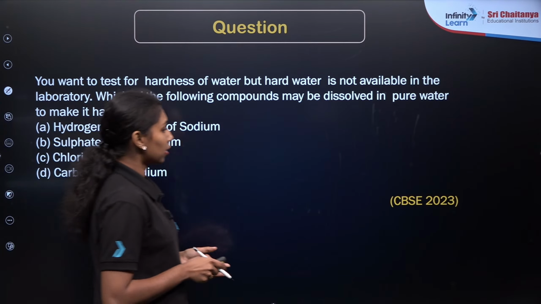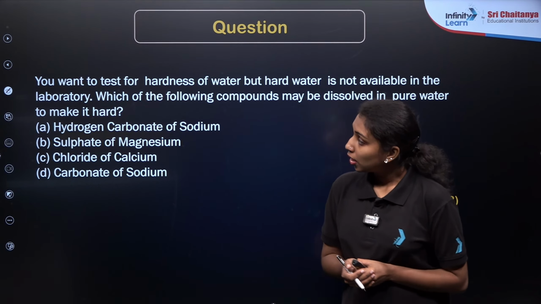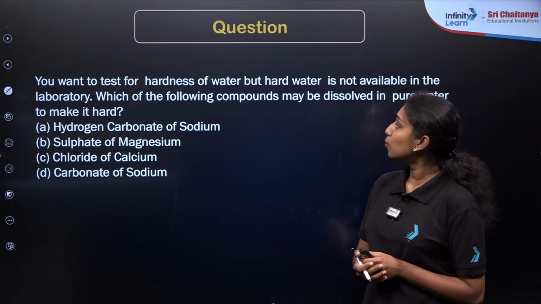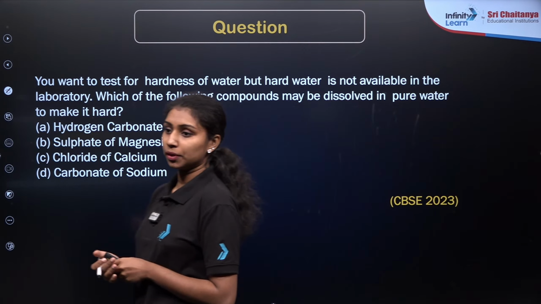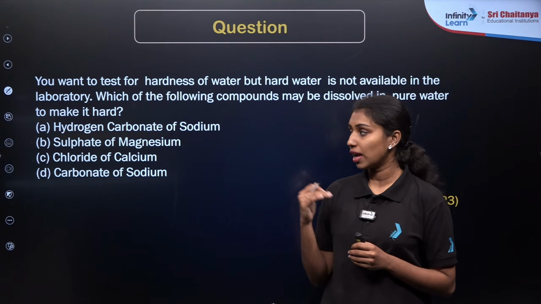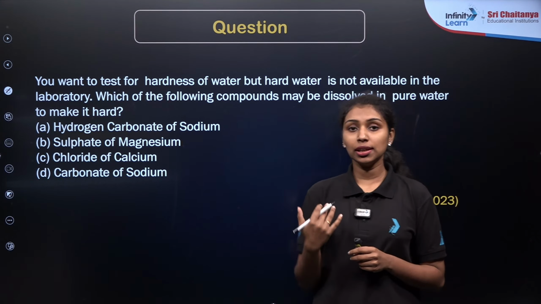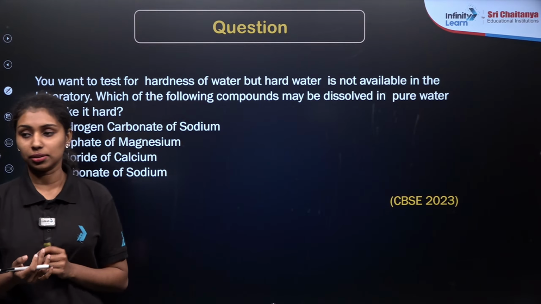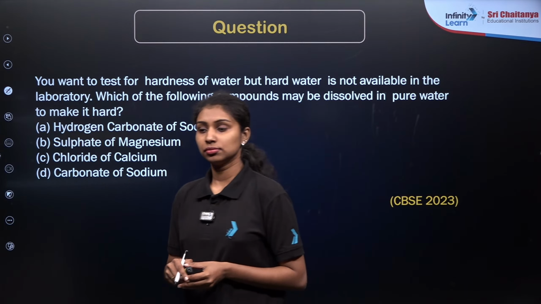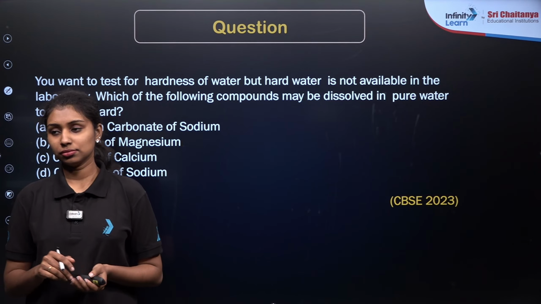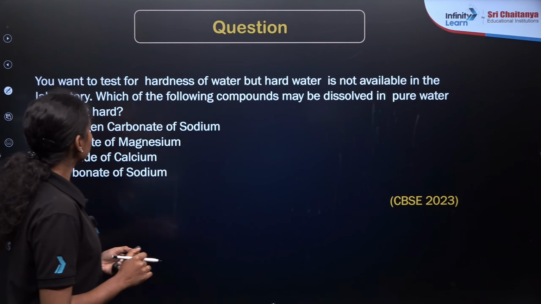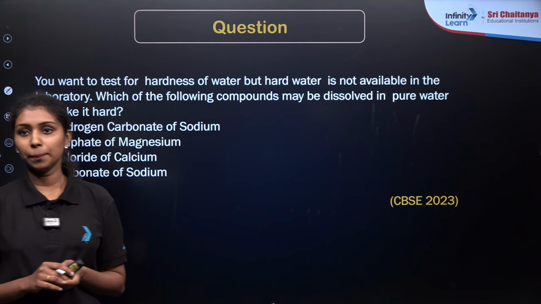Here is the last question. You want to test for hardness of water, but hard water is not available in your laboratory. Which of the following compounds may be dissolved in pure water to make it hard? We have already discussed the hardness of water and detergent. So here, how can we form hard water by mixing any of the salts with pure water? So what will be the answer?